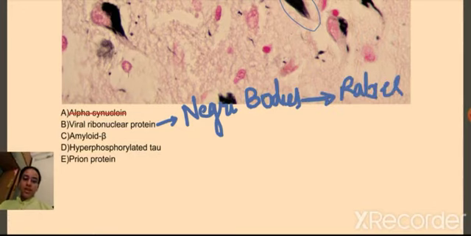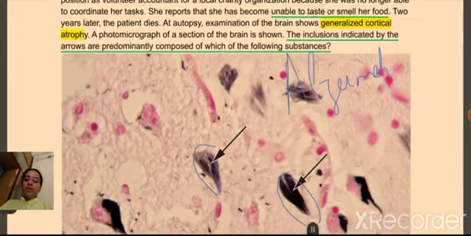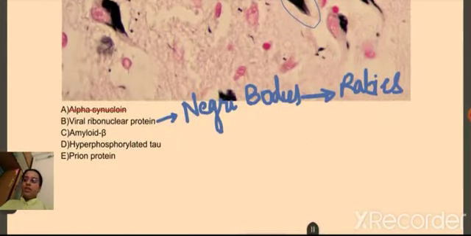We are very clear that this is not a question dealing with rabies at all, because rabies is such a lethal disease. We are not going to find gradually progressive dementia; the person would be dead within days to weeks. In this case, impaired memory and word finding difficulty for 2 years, it won't take that much time. But yeah, Negri bodies we must know are for rabies.